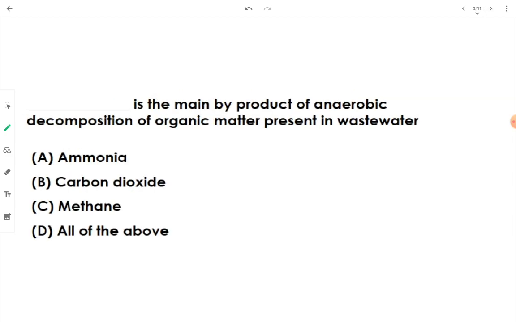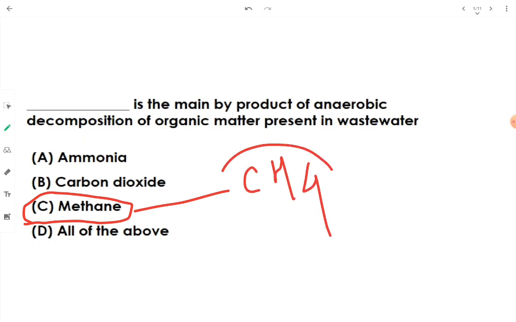Okay, then fill in the blank: is the main byproduct of anaerobic decomposition of organic matter present in wastewater. See, the answer is standard, methane. Methane is the very obvious byproduct of anaerobic decomposition of organic matter present in wastewater. Okay, methane or simply CH4. This gas is present in gaseous state.